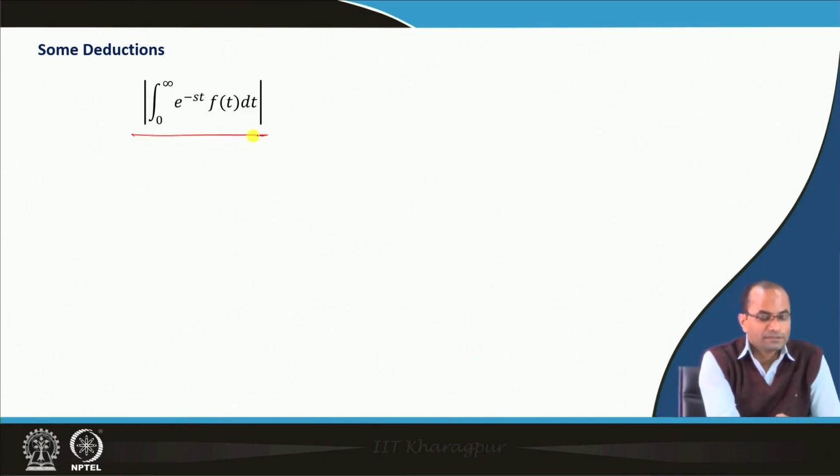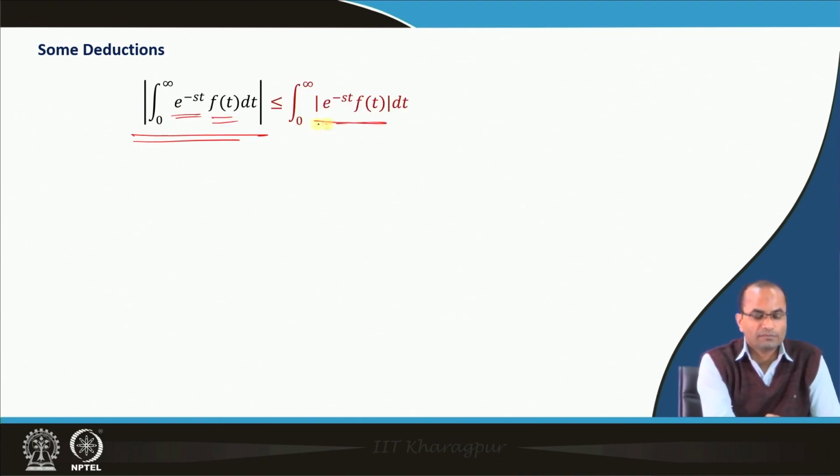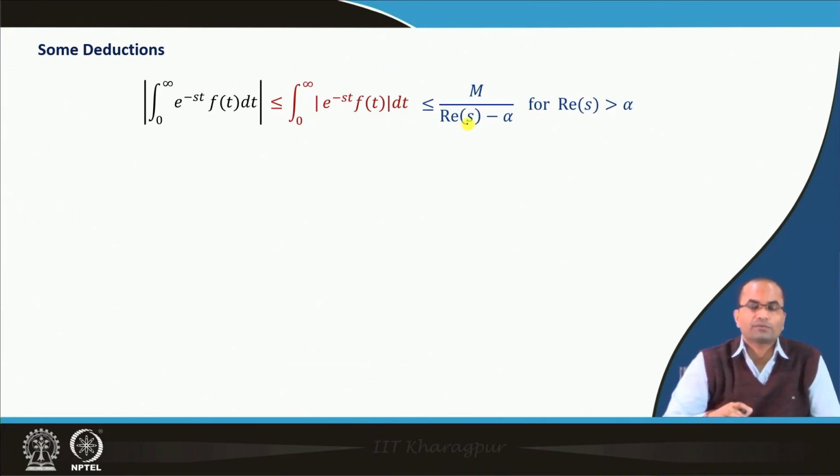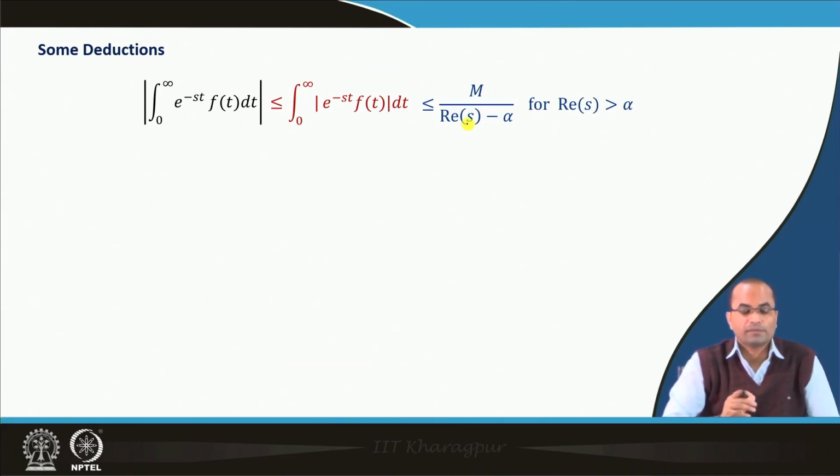So, we have seen that the integral from 0 to infinity of e^(-st) f(t) dt can be bounded. We can bring the absolute value inside, and we have seen that this is bounded by M over (real s minus alpha). That was the last conclusion, where we concluded that the Laplace transform exists.